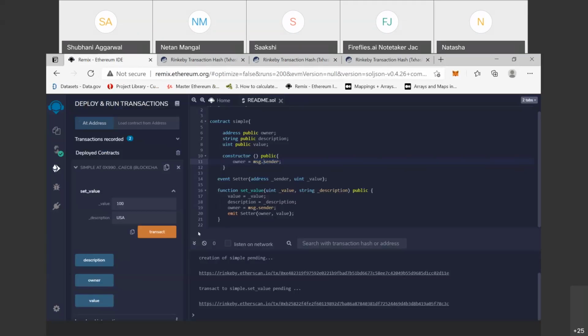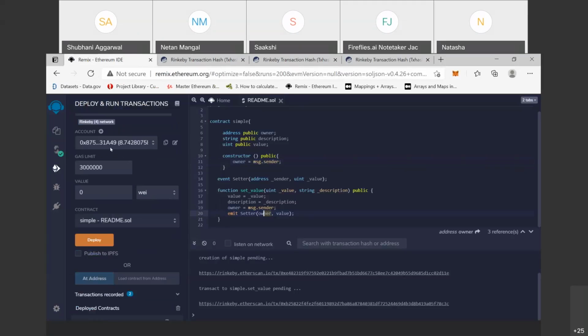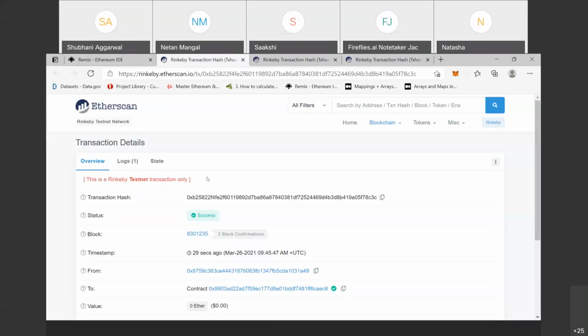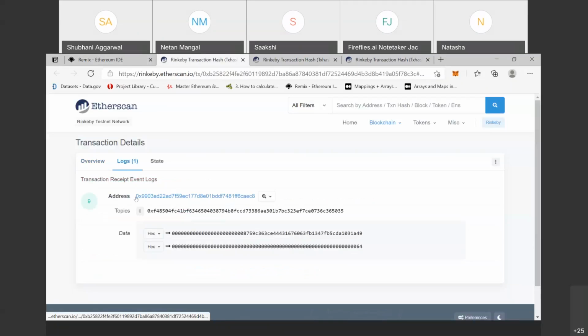Okay, so this means this data, that means the owner address is this one, 0875, and the value that we have sent, 100, is stored on the blockchain network of Rinkeby. Okay, the data has been stored on the Rinkeby test network as a log.